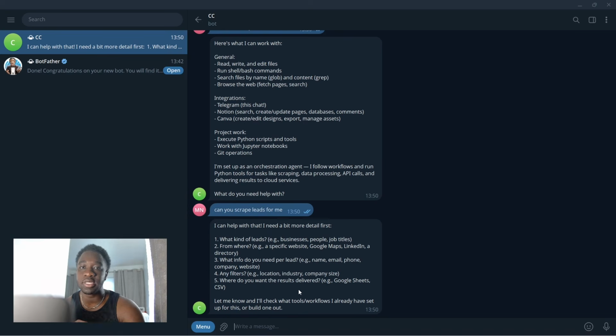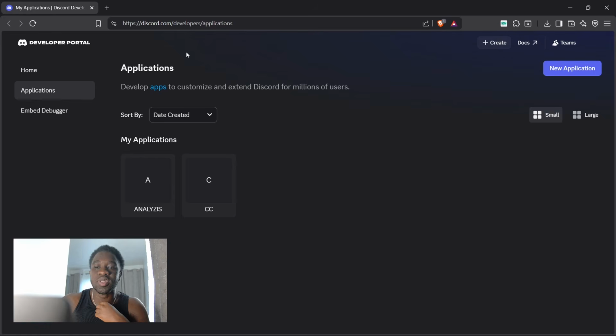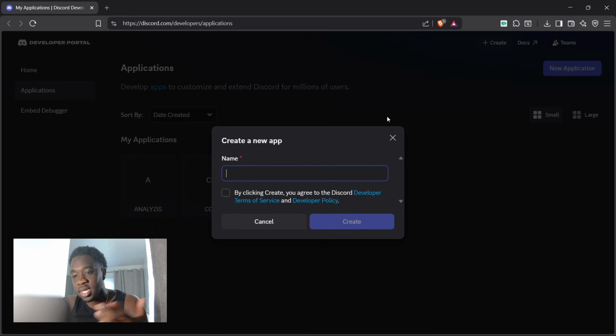I'm going to jump over to the Discord one. I'm going to show you how to set that up as well. So to set up the Discord one, the first thing you want to do is come over to this website here. You want to go to discord.com/developers/applications, because you need to make an app for your Discord bot to obviously talk through. So when you're over here, you want to come over to the top right where it says new application, and you're just going to click that. And then you're just going to put a name for that app. That could be anything. I'm just going to go Claude Code. And then we're going to accept the terms of service, and then we're going to go create.